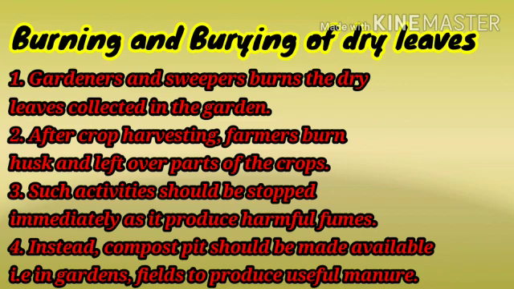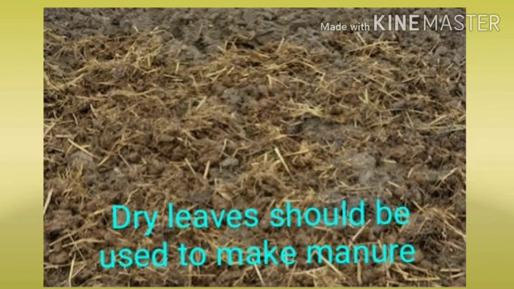Burning of this plant waste produces harmful fumes, and this should be stopped immediately. Instead, dry leaves can be made into useful manure, and a compost pit can be made in a garden or field where there is space available. Here we can see manure prepared from dry leaves.